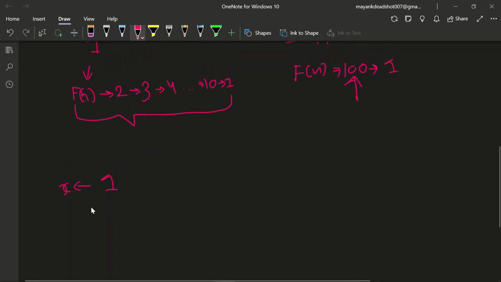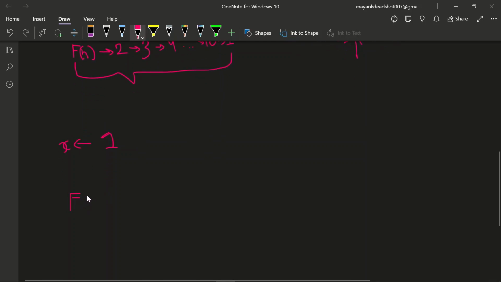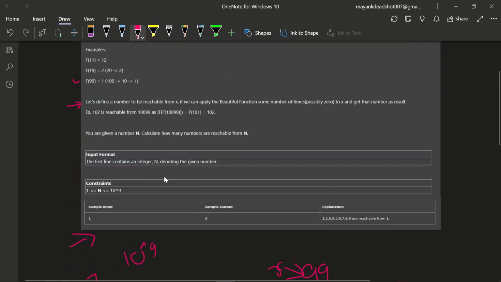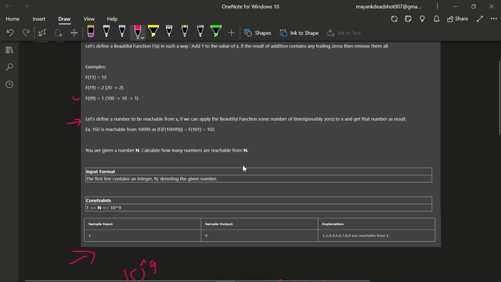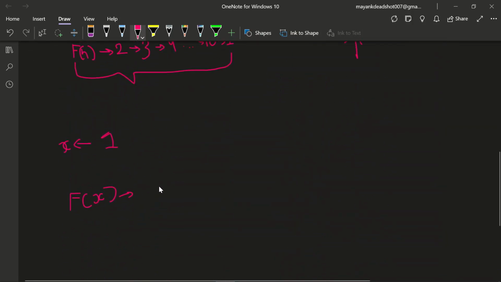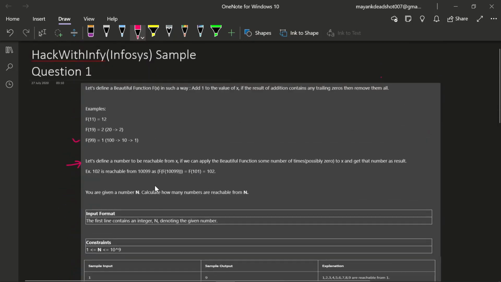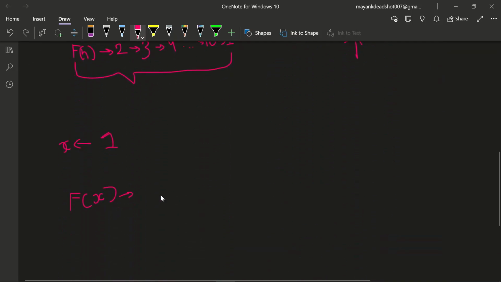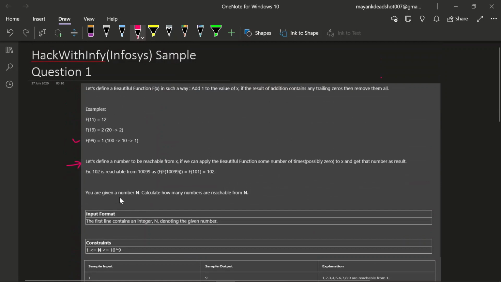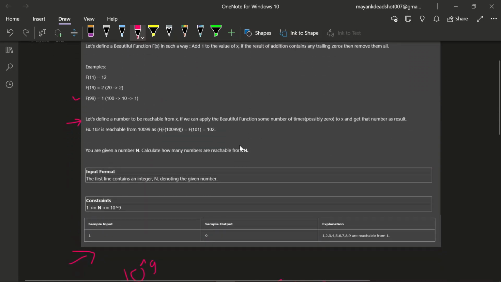If we pass 1 into the beautiful function, we will get some number, so this number is reachable from 1. What it is actually saying is, if we pass a value into the beautiful function a number of times, then the numbers we get as a result are reachable numbers.